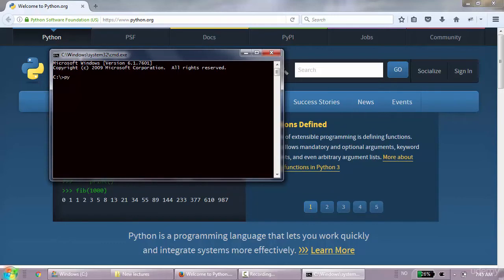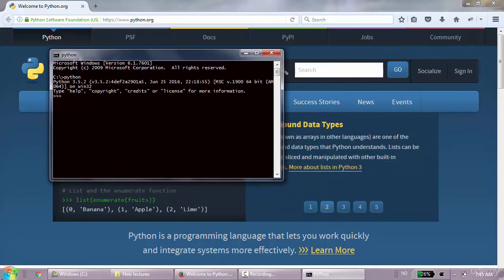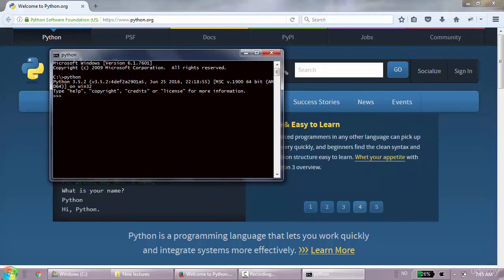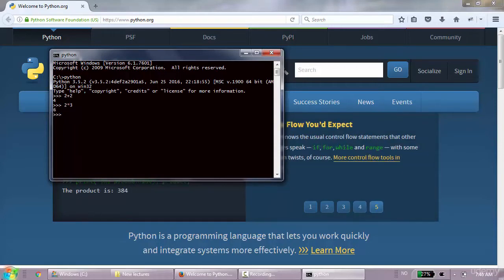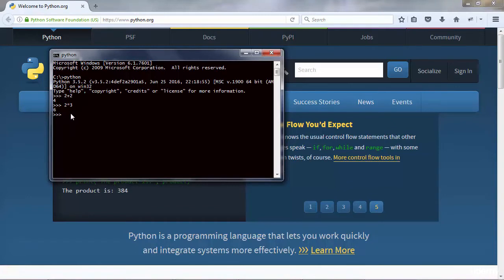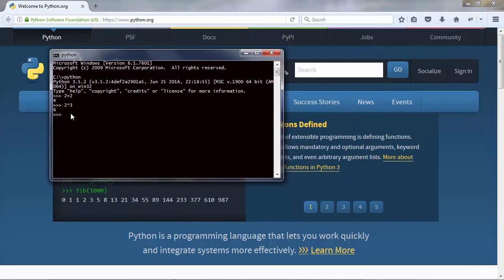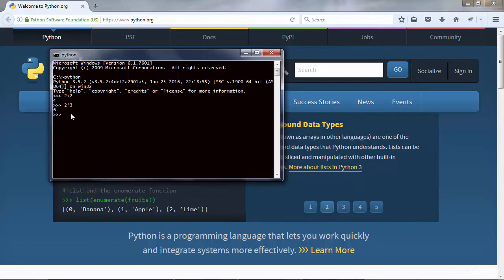To open Python, all you have to do is type in python, and that will open an interactive session of Python. And an interactive session is best for testing things out. So here you can write lines of code one by one like that, and you promptly get the results in here. So this is why we call it interactive. But it's not very appropriate to write multiple lines of code. So let's say you have a program that has 10 lines of code. In that case you'd want to write those lines in a file, in a Python file, but we will cover that later.